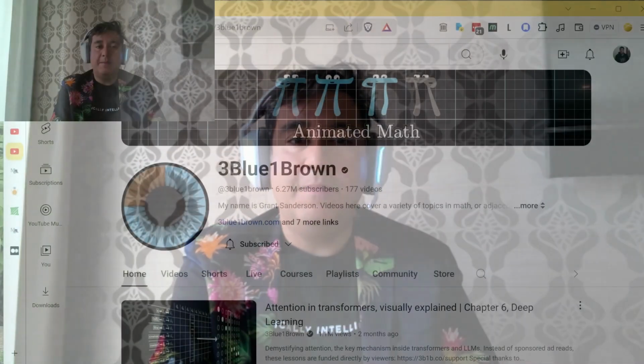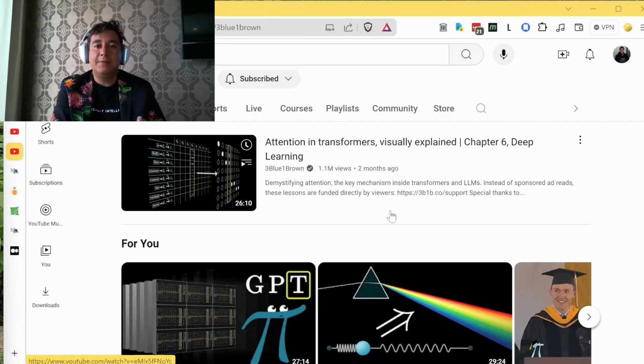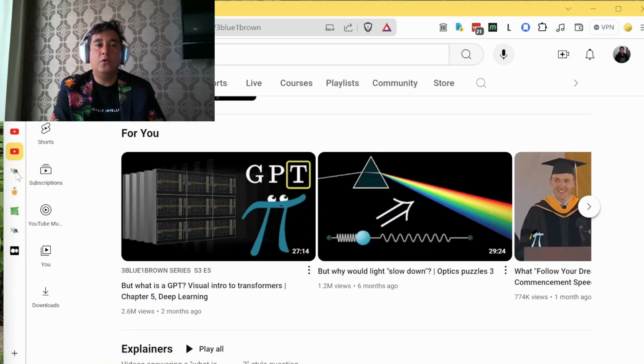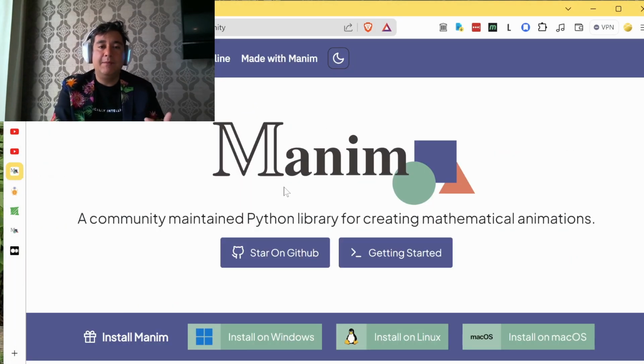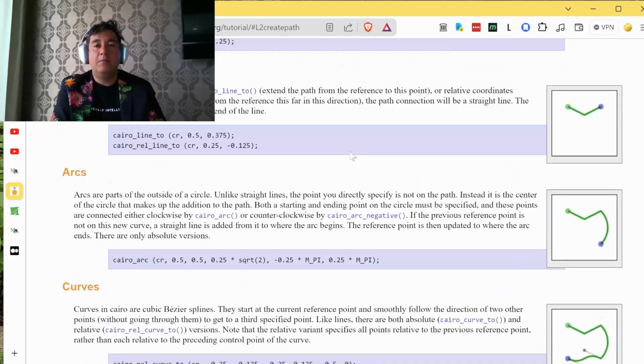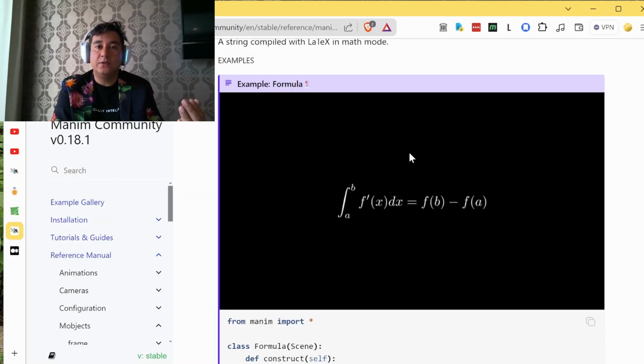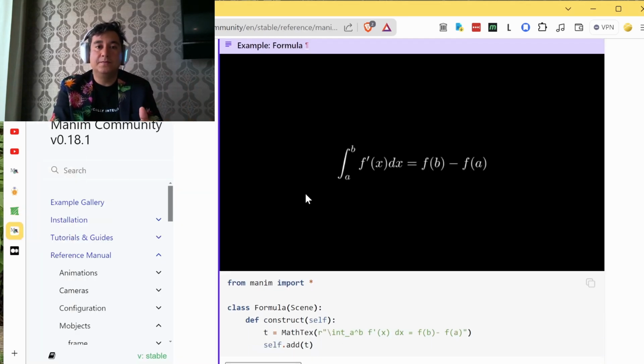Well, we have to thank the math-educated genius Grant Sanderson, aka 3Blue1Brown, because he created all his amazing math videos by writing his very own math animation library in Python, and it's called Manim. Under the hood, Manim uses a 2D graphics library called Cairo to generate most of the drawings and the animations. And then it uses the very powerful command line tool ffmpeg to combine those animations as well as voiceovers and other elements such as LaTeX equations into compelling math videos.